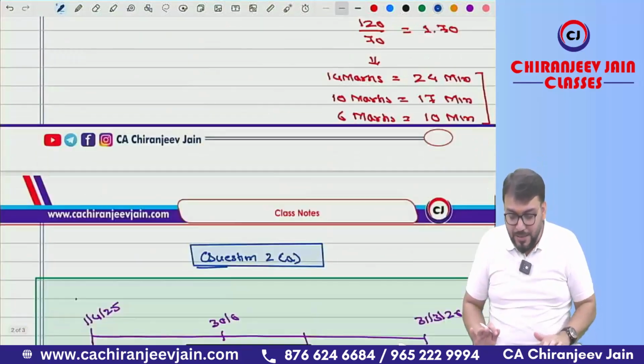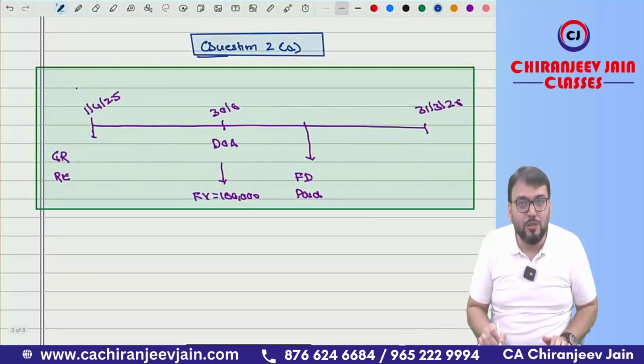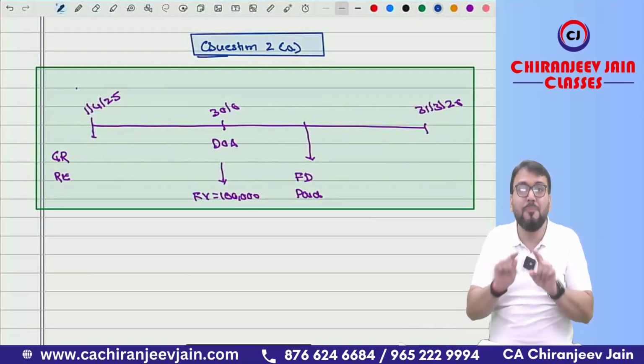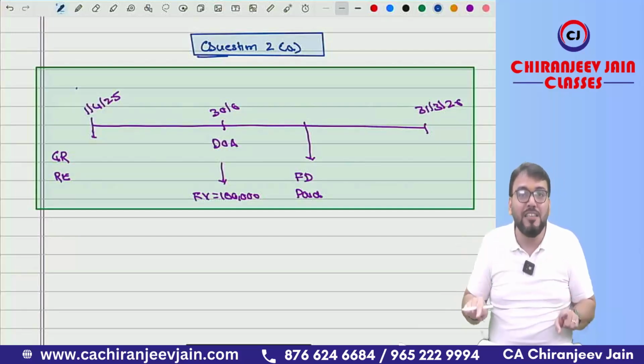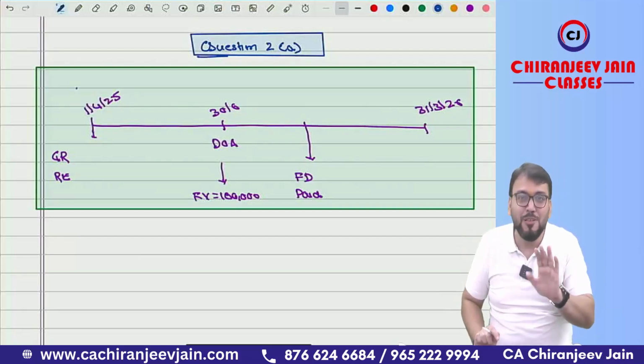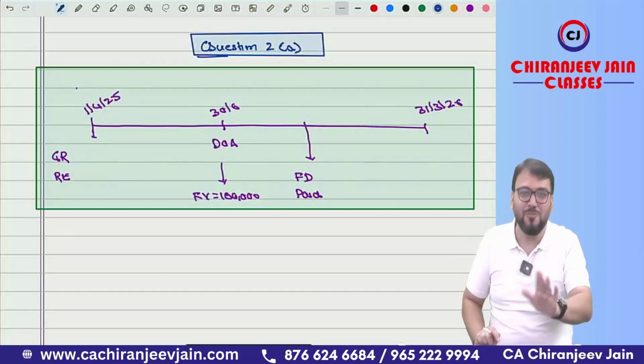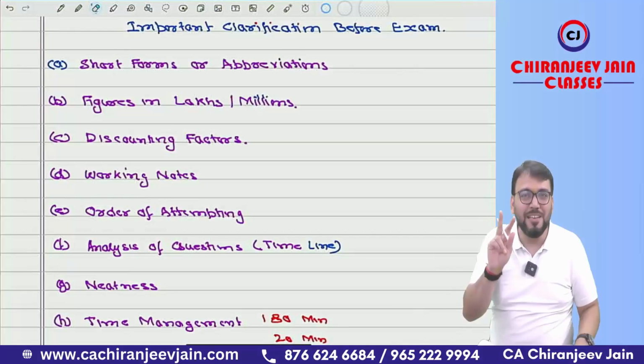How to do that? One example, just like this. Write down question number 2A. After that, draw the timeline in a box so that your examiner can understand this is only to understand this particular point. Believe me, no one will deduct marks for this, and of course no one will give any extra marks for this. Understood?